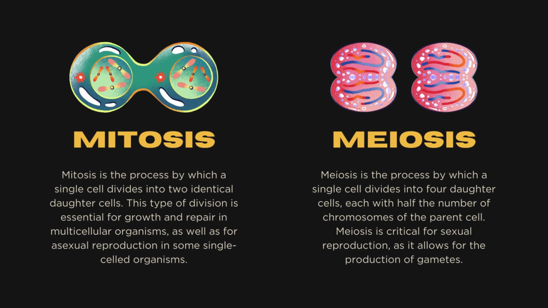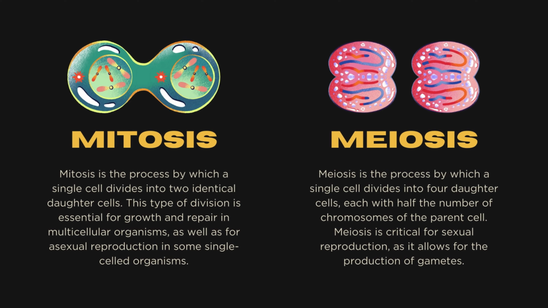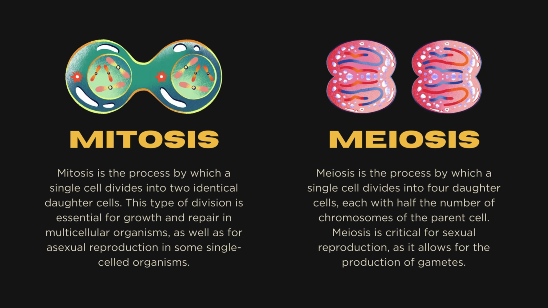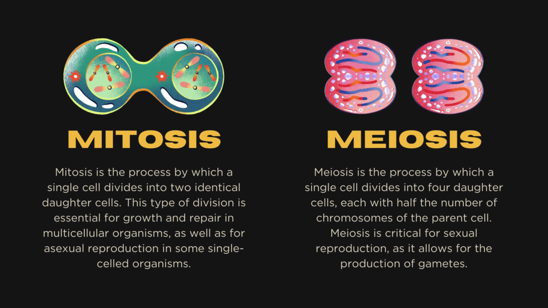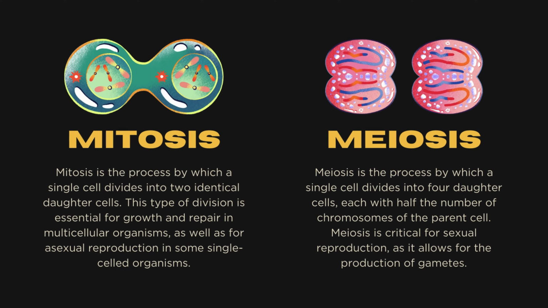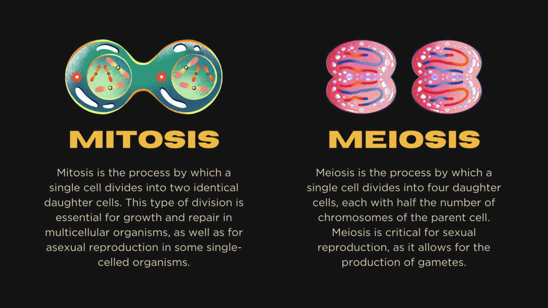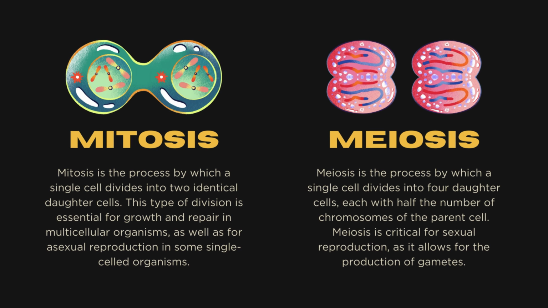Mitosis. Mitosis is the process by which a single cell divides into 2 identical daughter cells. This type of division is essential for growth and repair in multicellular organisms, as well as for asexual reproduction in some single-celled organisms. Meiosis. Meiosis is the process by which a single cell divides into 4 daughter cells, each with half the number of chromosomes of the parent cell. Meiosis is critical for sexual reproduction, as it allows for the production of gametes.